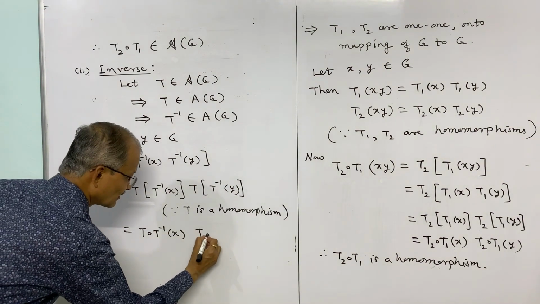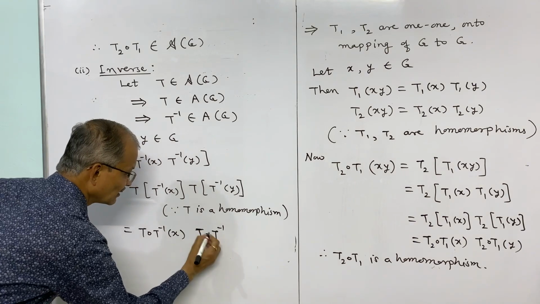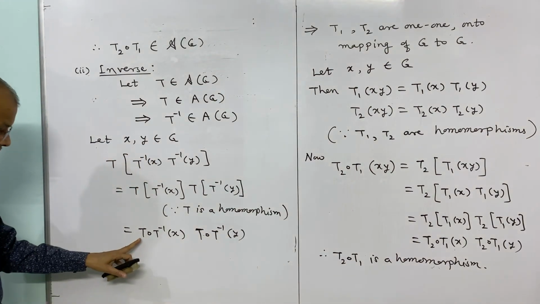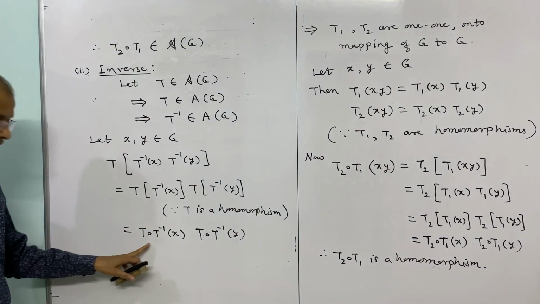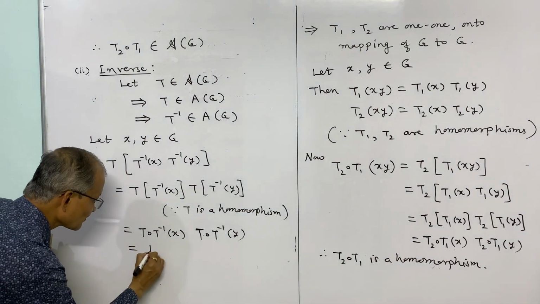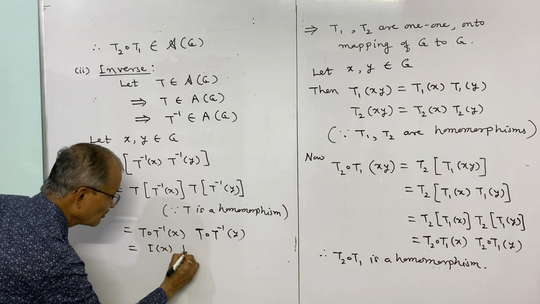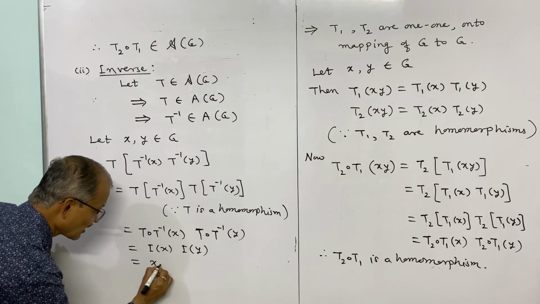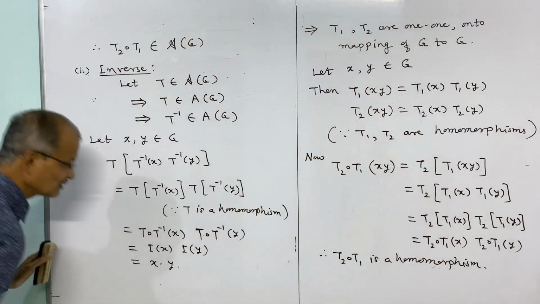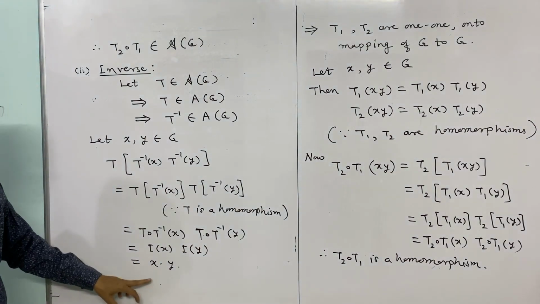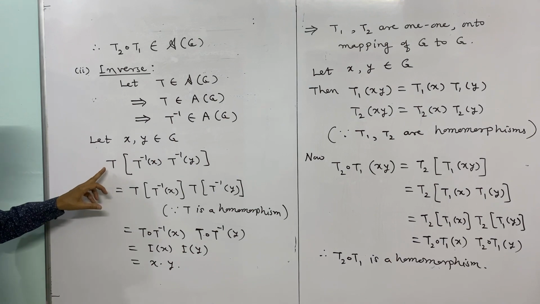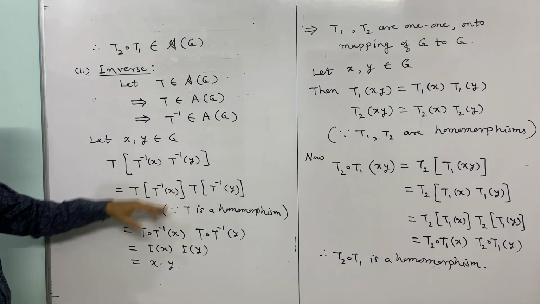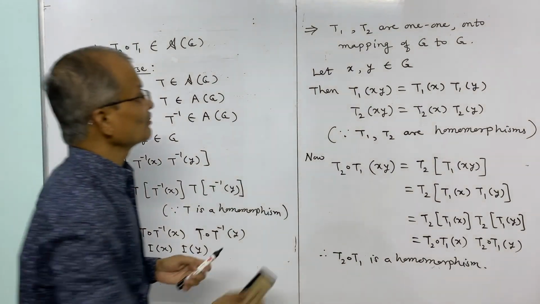And T composite T inverse of Y. But we know this is identity. T composite with T inverse is identity, or that is I of X into I of Y. And again we know I of X is X and I of Y is Y, the identity mapping. So thus we have the left side, T of T inverse of X, T inverse of Y, is equal to X into Y.